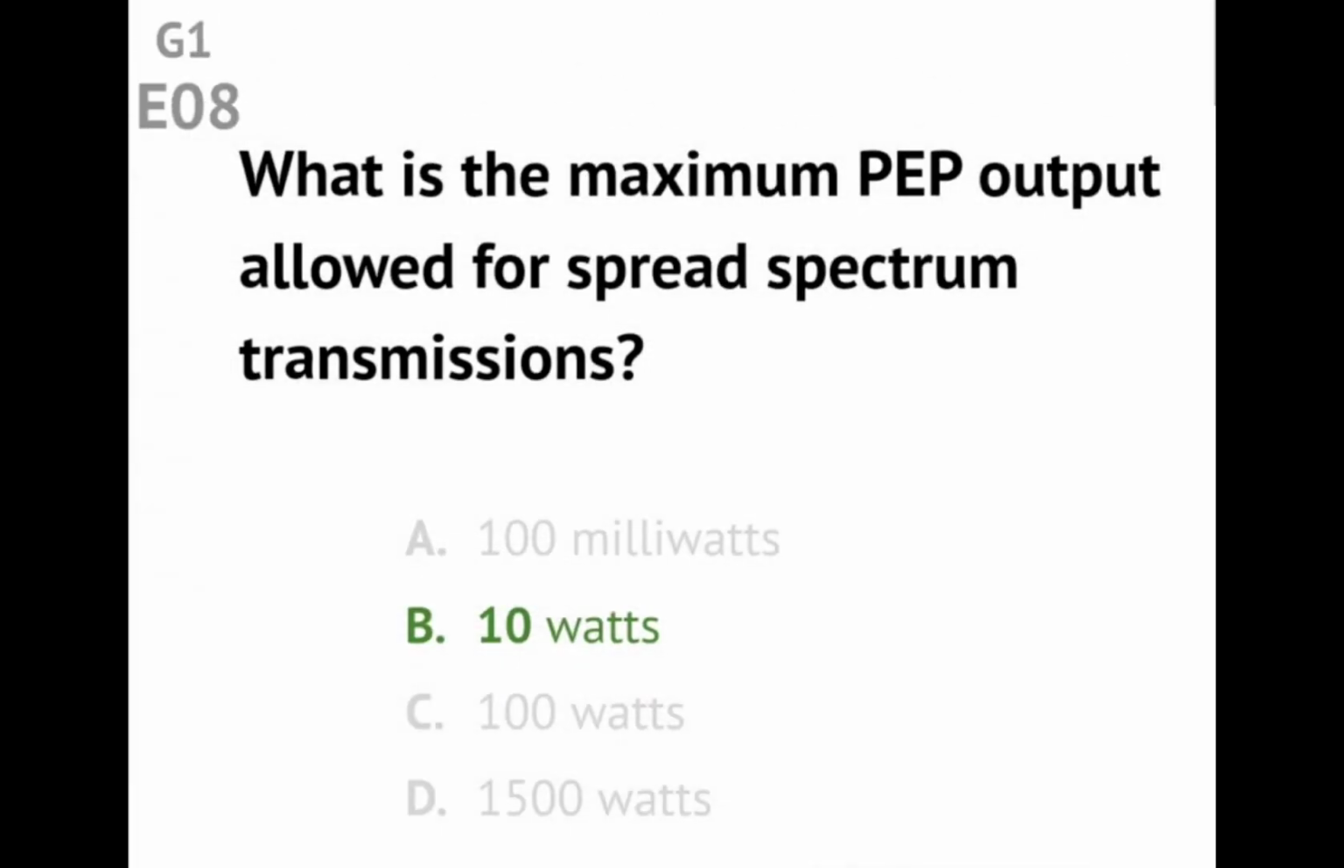Question G1E08. What is the maximum PEP output allowed for spread spectrum transmissions? Answer: 10 watts.